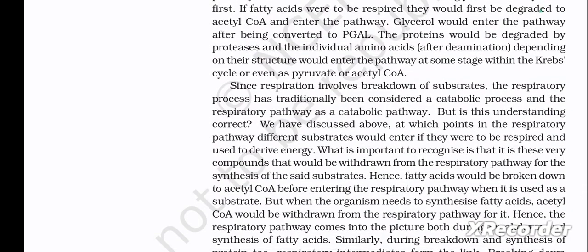Since respiration involves breakdown of substrates, the respiratory process has traditionally been considered a catabolic process and the respiratory pathway as a catabolic pathway. But is this understanding correct? We have discussed above at which points in the respiratory pathway different substrates would enter if they were to be respired and used to derive energy.